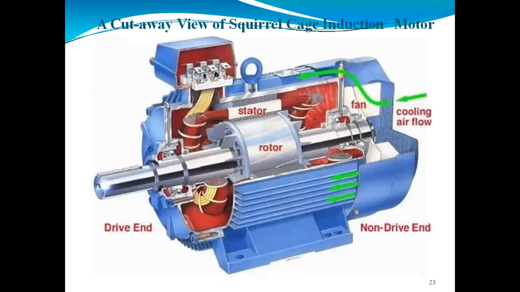If you see the cut view of the squirrel cage induction motor, it will look like this. Here, we are putting some gap in between the stator and the rotor for cooling purposes. So, air will come here. Here we can use a fan for cooling and to decrease the heat, because as the motor rotates, there will be power dissipation in the form of heat. So we can use a fan there also.